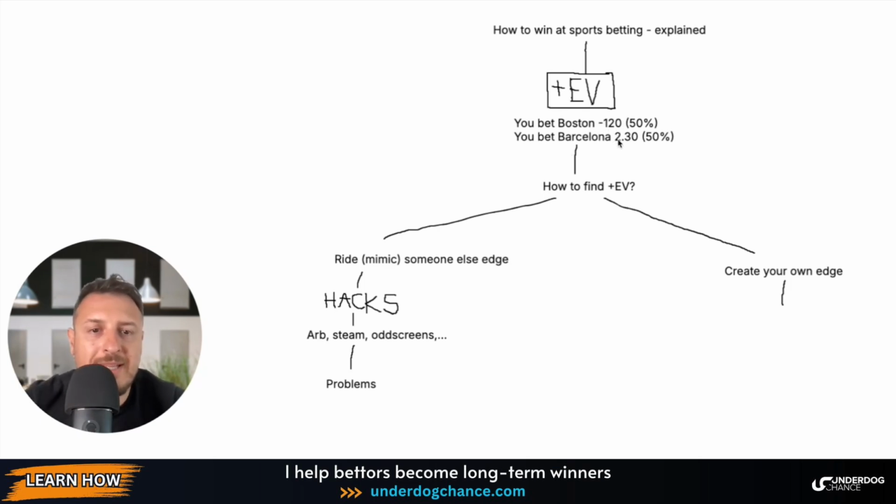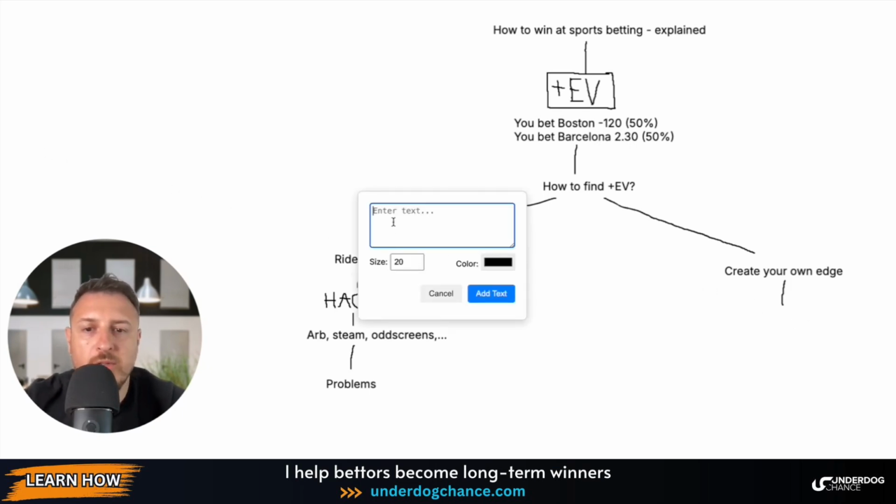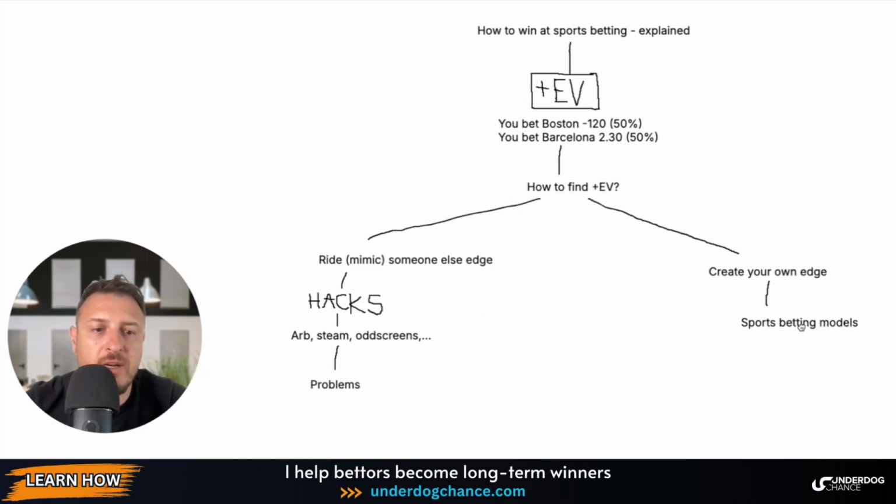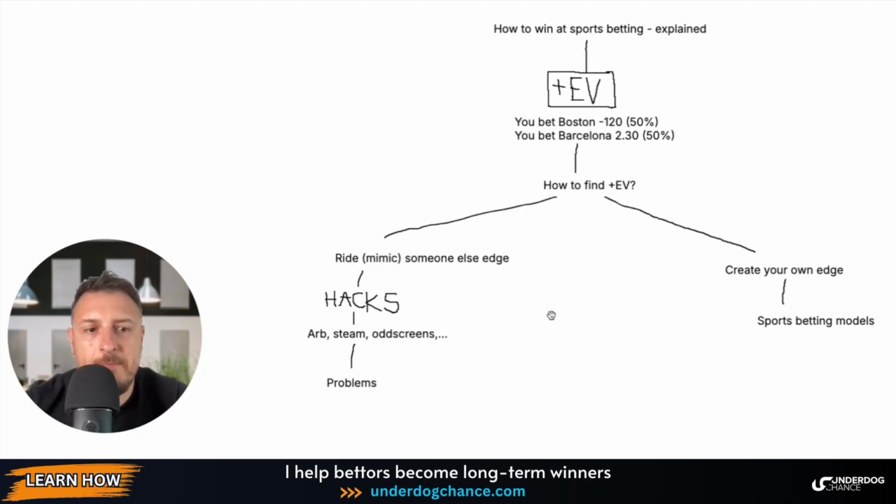Or if you bet with decimal odds, let's say you project that Barcelona should be 1.90. Once bookmakers open the line, you see that they are offering 2.30. You know this is a value, and then you bet. So that is creating your own edge. We are talking about all kinds of sports betting models or prediction models. There are different ways to do this, with different software, with different statistics, with different knowledge, from complex to simple ones. But the goal of sports betting models is that you calculate your own probabilities independently.